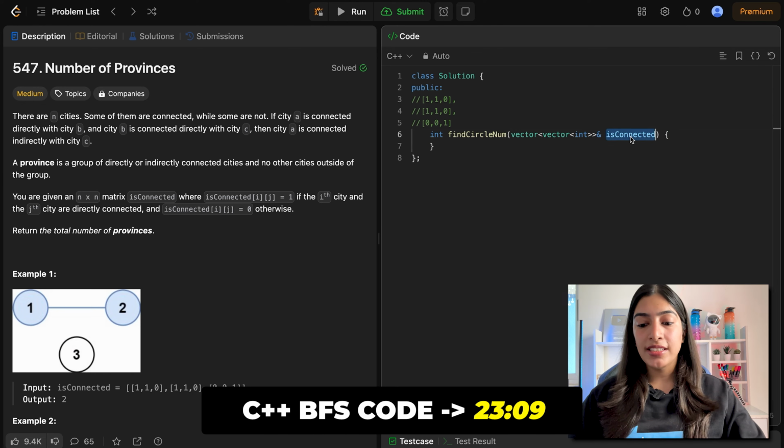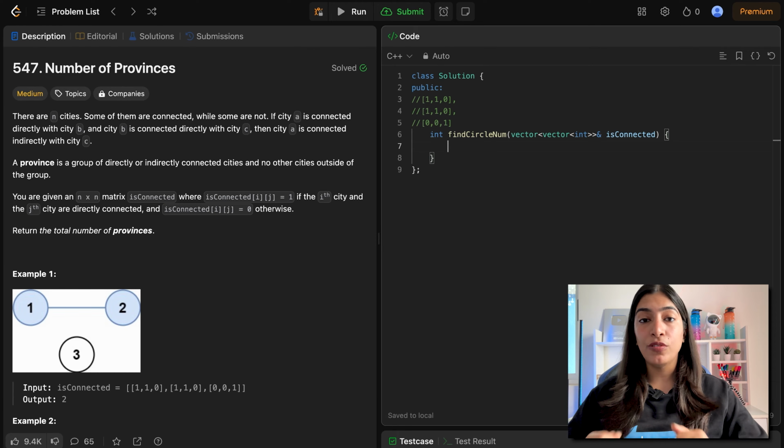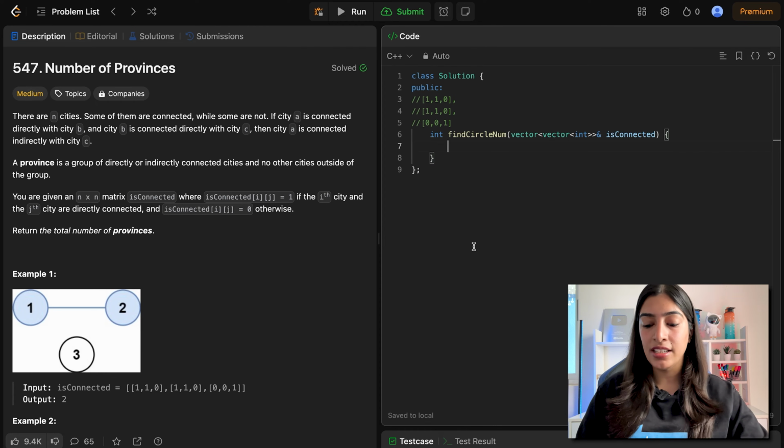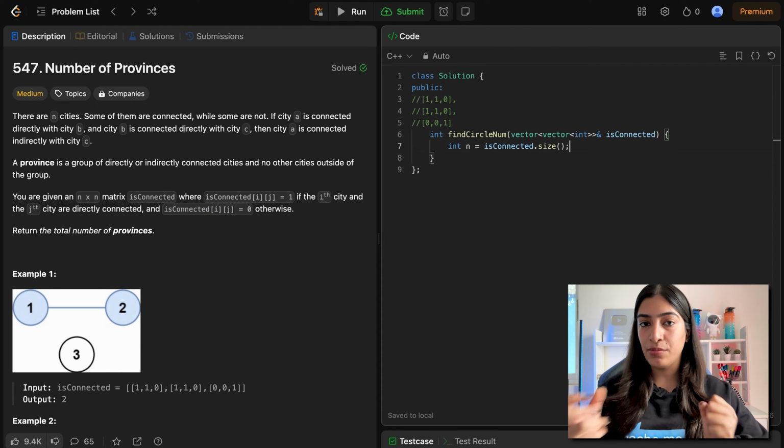So here we are given the adjacency matrix, which is called isConnected. I obviously first need the number of vertices. In an adjacency matrix, what is the size? It is n by n. So if I just find the number of rows or number of columns, I will know the number of vertices. If I call that n, I will just do isConnected.size(), which is the number of rows, so I will get n, the number of vertices.